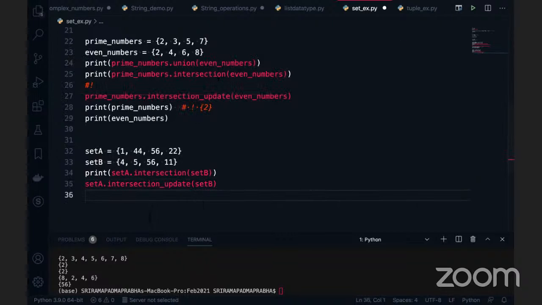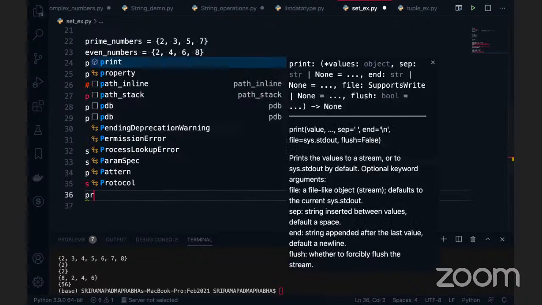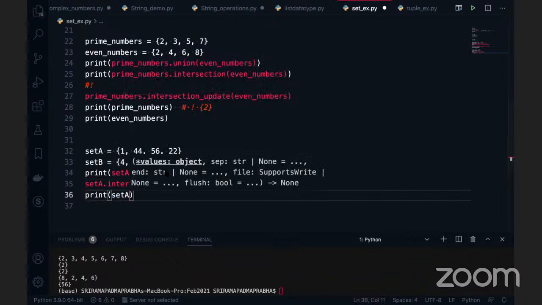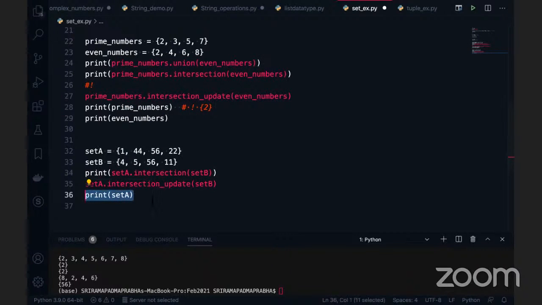Whatever the intersection value, 56 will override set A. So if you want to see that output, you have to print set A and again set B. You can see here, what I want is set A to be overridden with the intersection data. Let's go and see now. So 56 got updated, now you can see set A is printing the 56.